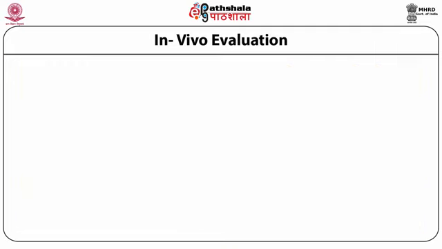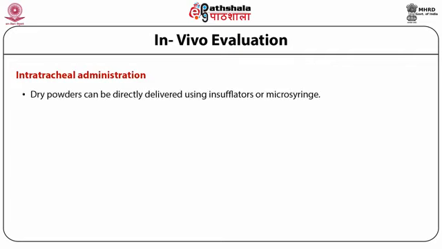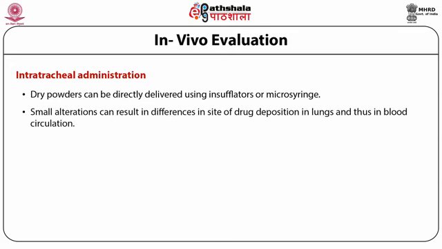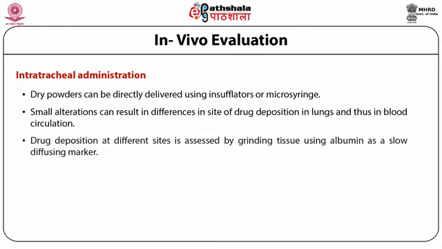First method is intratracheal administration. Dry powders can be directly delivered using insufflators or a microsyringe. Although it is a simple technique, small alterations can result in differences in the site of drug deposition in lungs and thus in blood circulation. Drug deposition at different sites is assessed by grinding tissue using albumin as a slow diffusing marker.